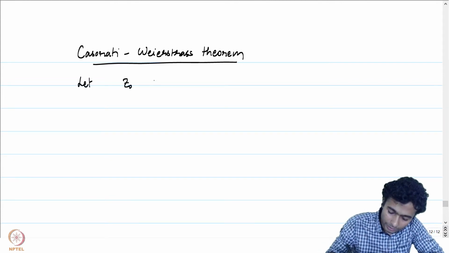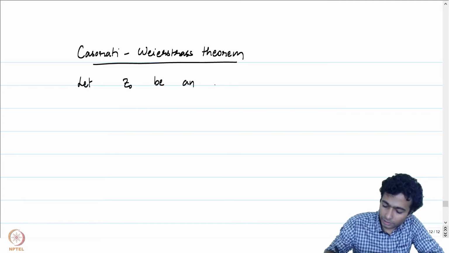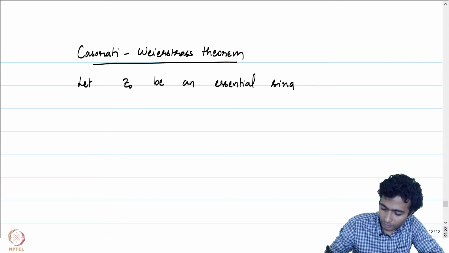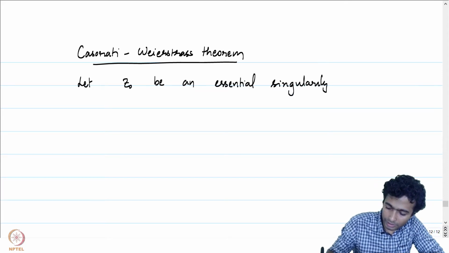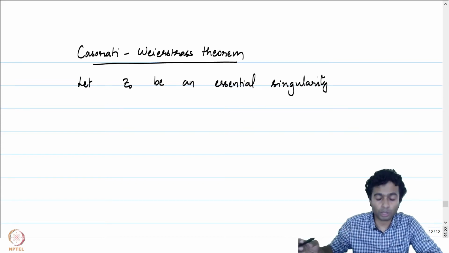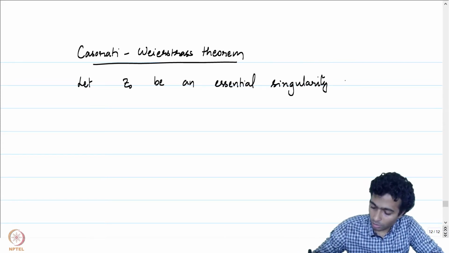Let z0 be an essential singularity of a function f. Recall that it's an essential singularity and hence it's neither a removable singularity nor a pole.